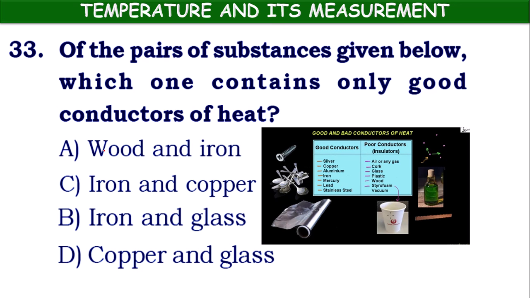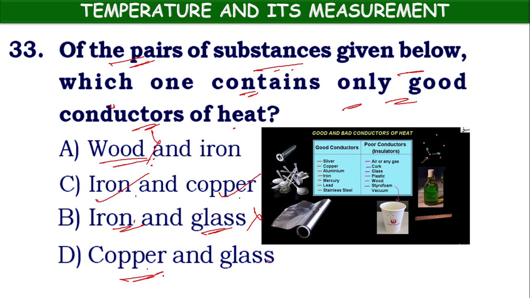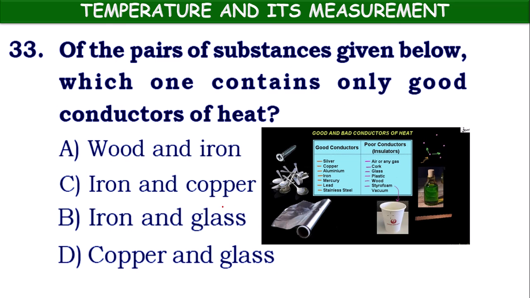Next children, 33. Of the pairs of substances given below, which one contains only good conductors of heat? Wood and iron, iron and copper, iron and glass, copper and glass. Here wood is a bad conductor, iron is a good conductor, copper is a good conductor, but glass is a bad conductor. So our answer is option C, iron and copper.